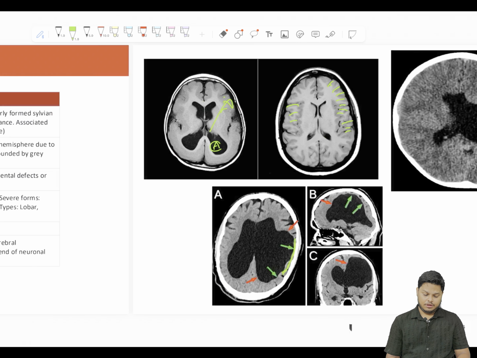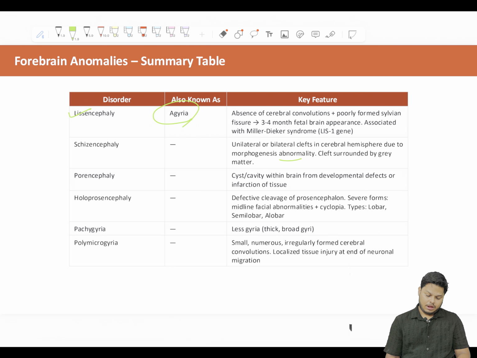Okay. Now, holoprosencephaly. Holoprosencephaly is the defective cleavage of the prosencephalon. Prosencephalon, mesencephalon, rhombencephalon. So this is the prosencephalon, the forebrain, the defective cleavage of the forebrain. The severe forms may lead to midline facial abnormalities plus cyclopia. Forget it. Pachygyria.